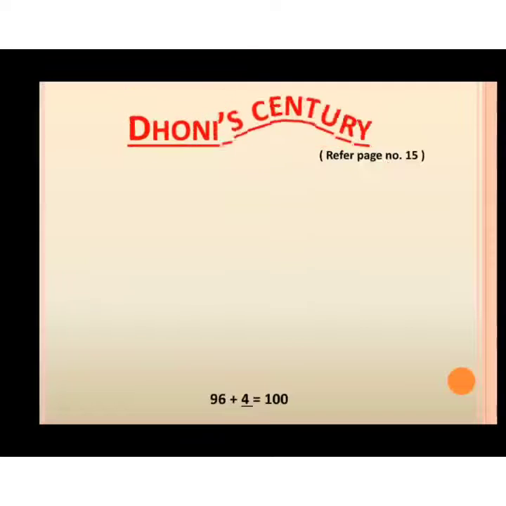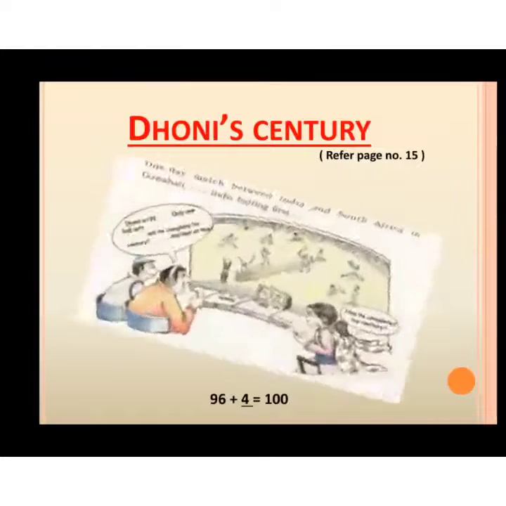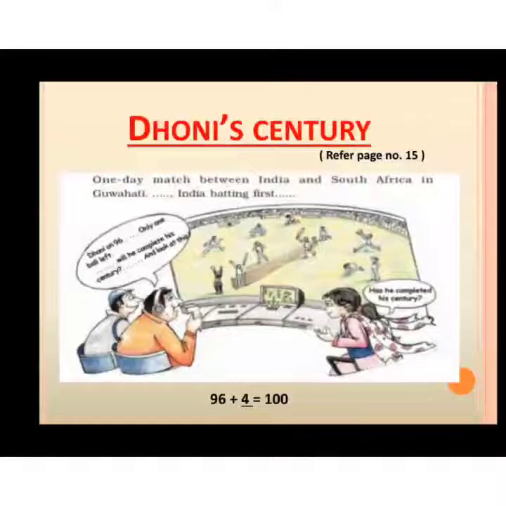The next topic is Dhoni's century. Kindly refer to page number 15 of your textbook. One-day match between India and South Africa in Guwahati. India batting first. Oh, Dhoni on 96. Only one ball left. Will he complete his century? And look at this. Has he completed his century?